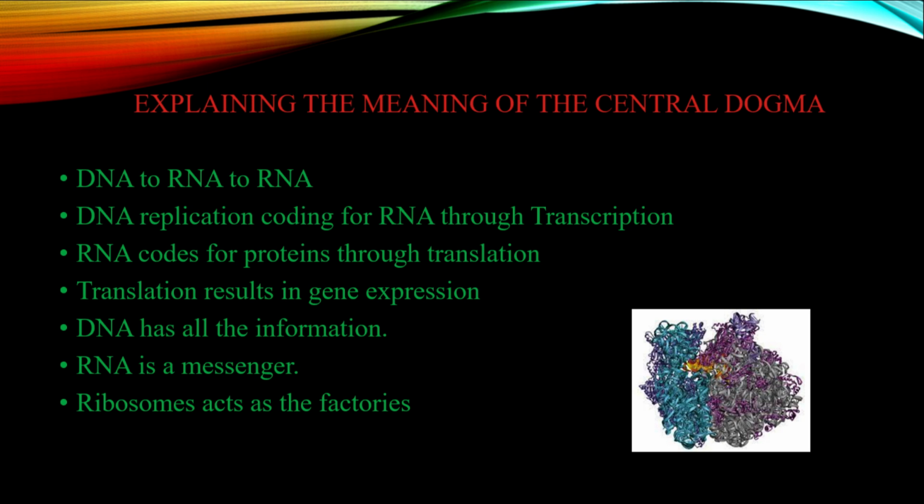The Central Dogma shows the general flow of genetic information in cells: DNA replication, and coding for the RNA through the transcription process, and then RNA codes for the proteins by translation. According to the Central Dogma, DNA has the instructional data required for making all proteins. The RNA serves as the messenger for carrying these instructions to the ribosomes. Then the ribosomes act as the industrial units within the cell that help translate the instructions from a code into an easily understandable product called the protein. The conversion of DNA information into readable products is called gene expression.